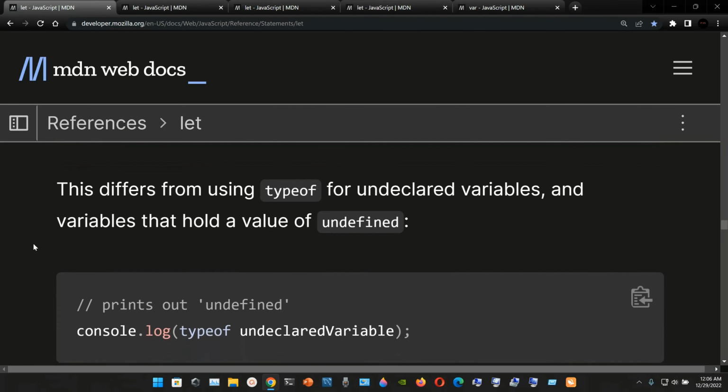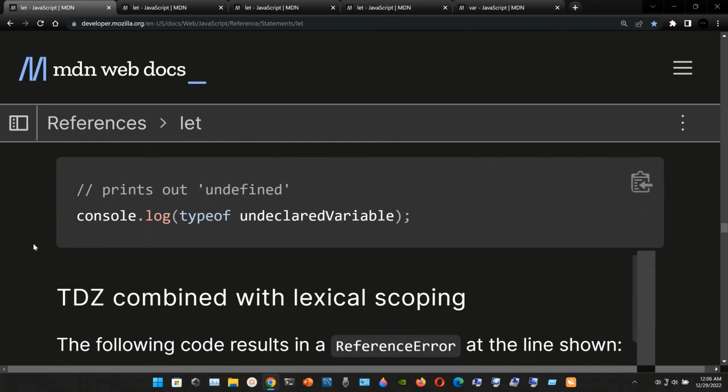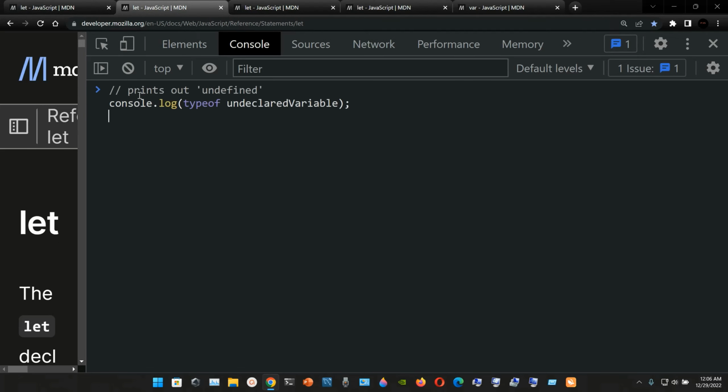Okay, this differs from using typeof for undeclared variables and variables that hold a value of undefined. Here we have the console.log in parentheses typeof undeclaredVariable prints out undefined, and we can check it out in the DevTools. Okay, yeah, when we console.log typeof undeclaredVariable, we're gonna get the undefined.